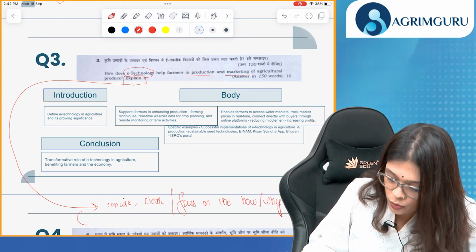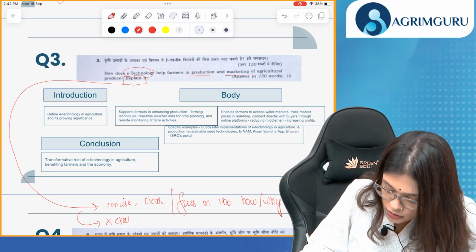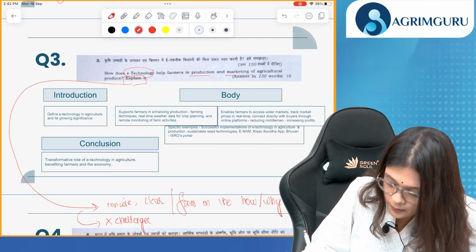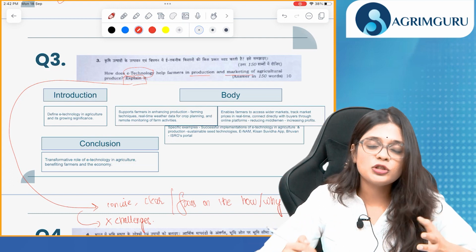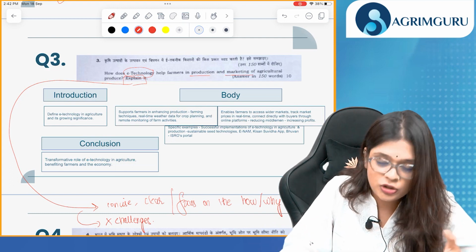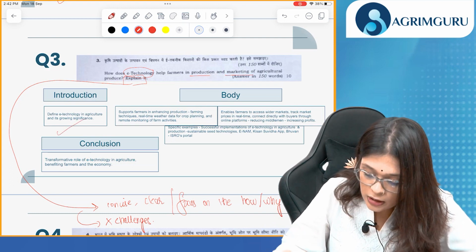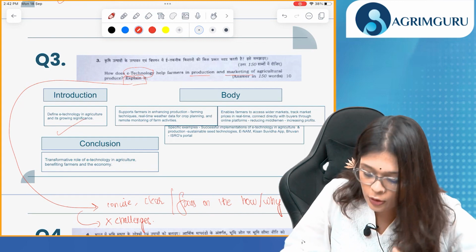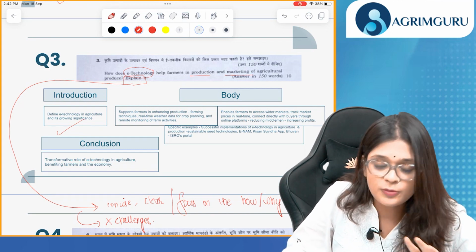When we explain, we do not talk about challenges. Okay? So now, in the introduction, you can talk about e-technology in agriculture and its growing significance. Then how it supports the farmers. In the body, we'll talk about how it supports the farmers in enhancing production.